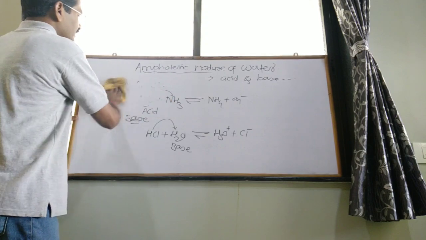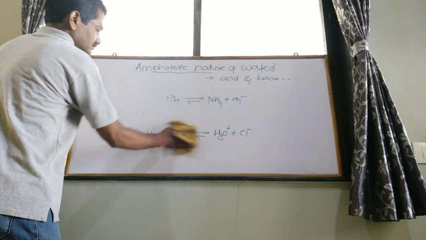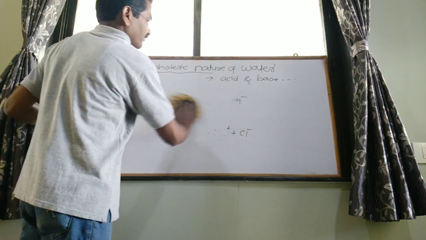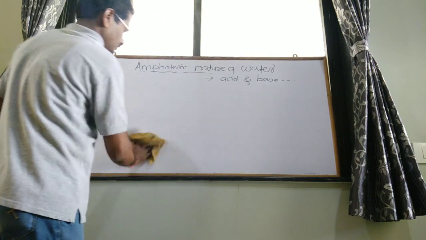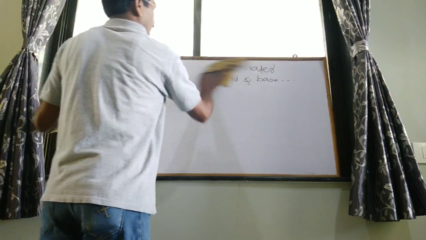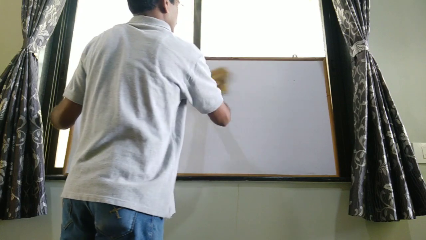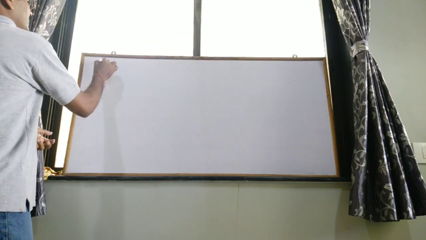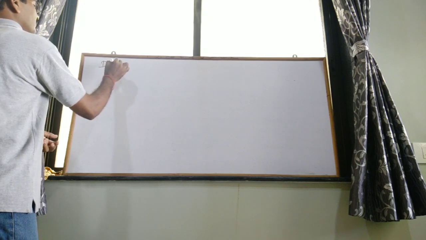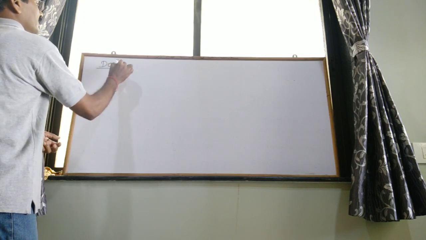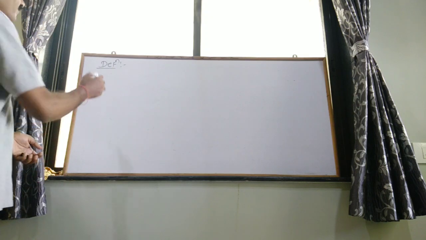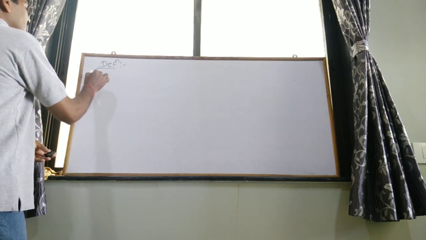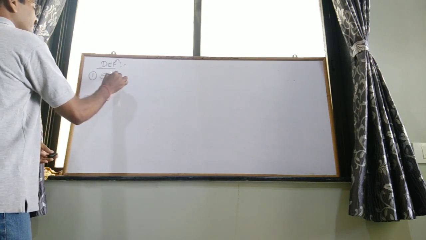After that, see some definitions. First, strong acid.